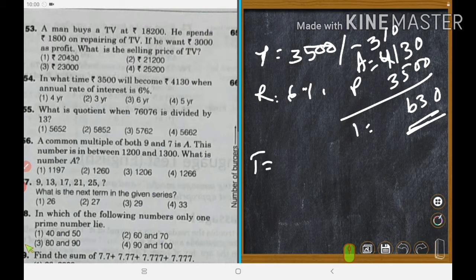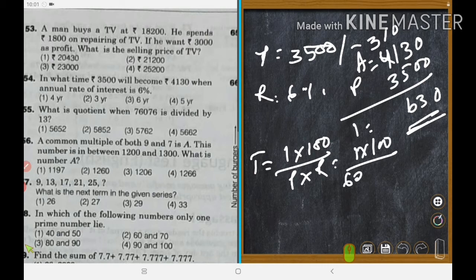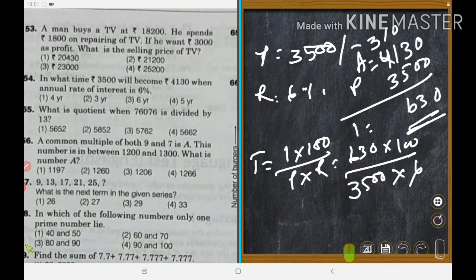T is equal to I into 100 upon P into R. I is 630, so 630 into 100 upon P, which is 3,500, into R, which is 6. The zeros cancel, and we get 3.